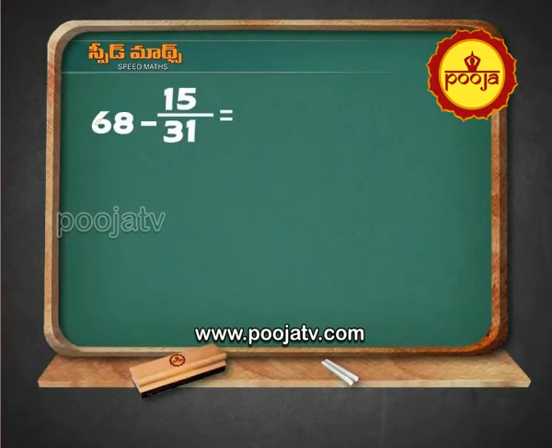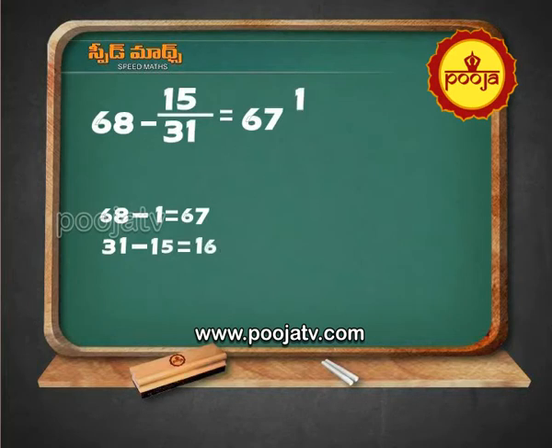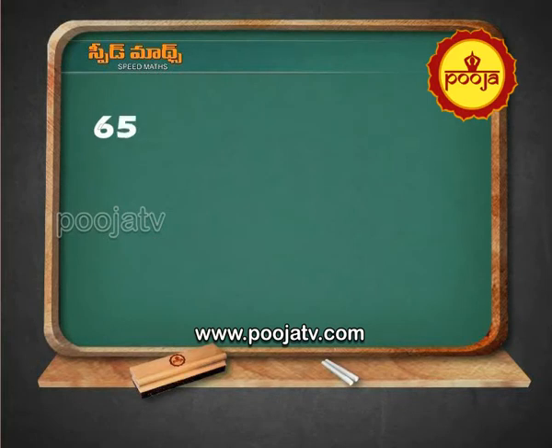So, here 68 minus 1 equal to 67. Write it as 67. 31 minus 15 equal to 16. Write it as 16 by 31. You can write 3 digits, 4 digits, happily you can play. See, 658 minus 115 divided by 269.